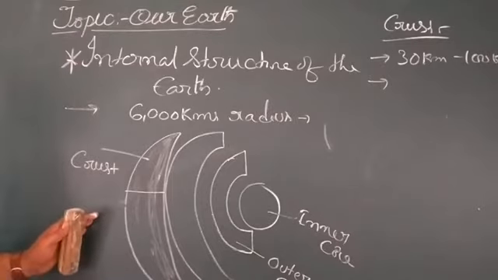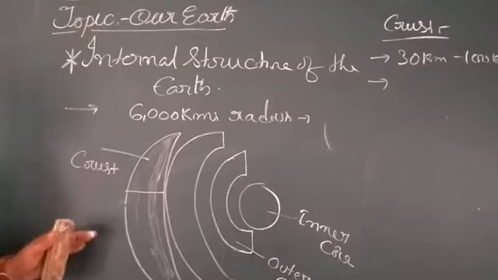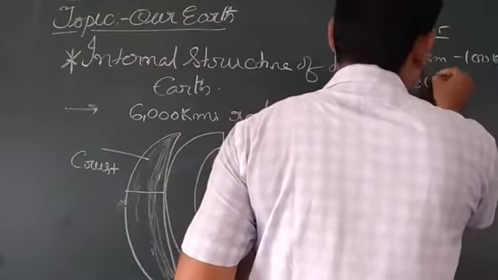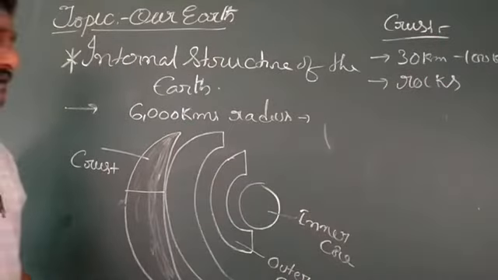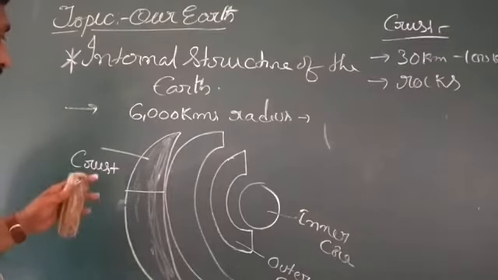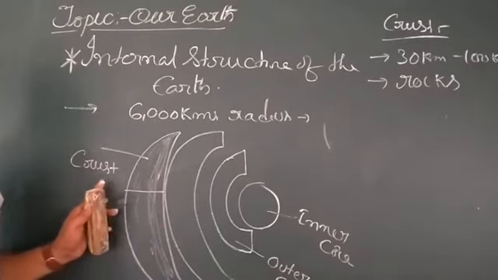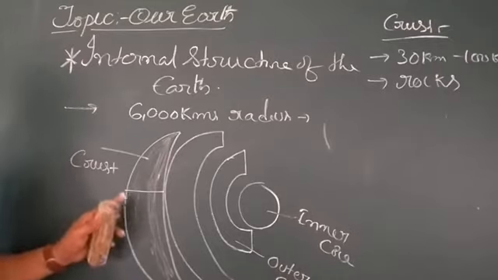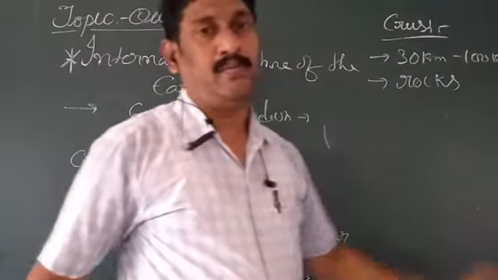What important minerals are available in this? This part is full of rocks. That is the information about the crust. Crust means the outer part of the earth, and it consists of rocks, with a thickness of 30 kilometers to 100 kilometers.